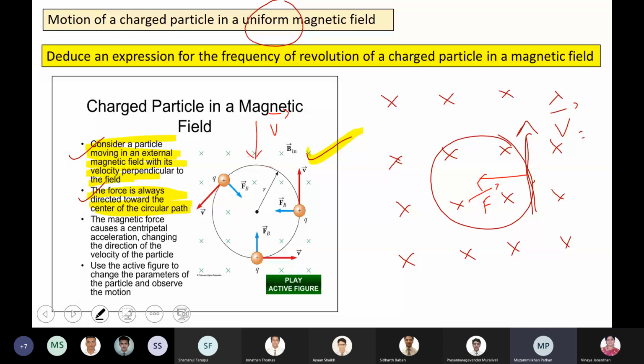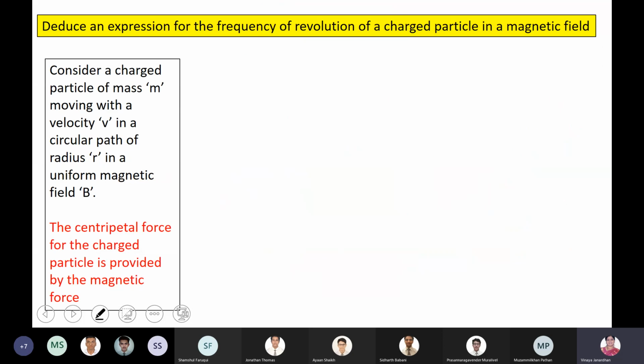Whenever a charged particle enters a magnetic field, it will always be perpendicular to it? No, not necessarily perpendicular, boys. If it enters perpendicular, then it undergoes a circular path. If it enters at some other angle, it undergoes a helical path. It spirals around. Helical. Okay, fine. Next one.